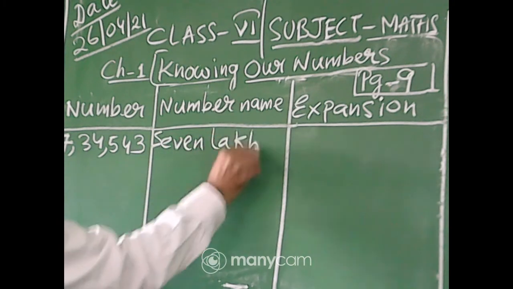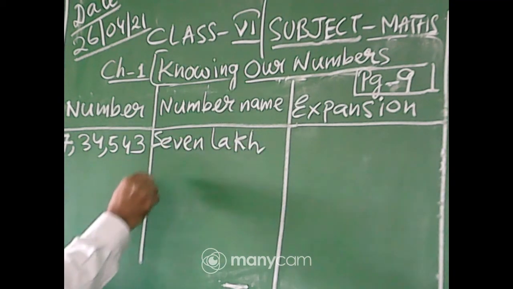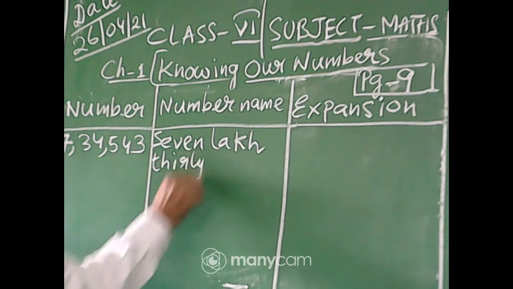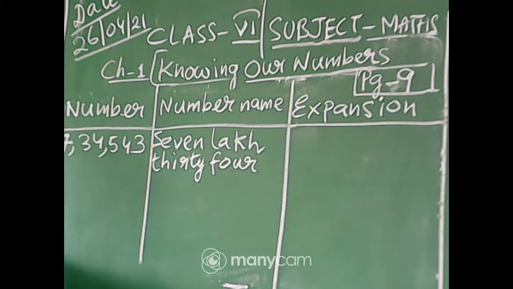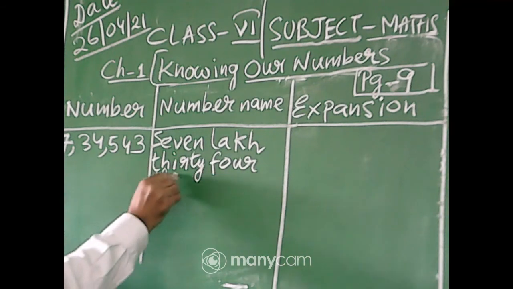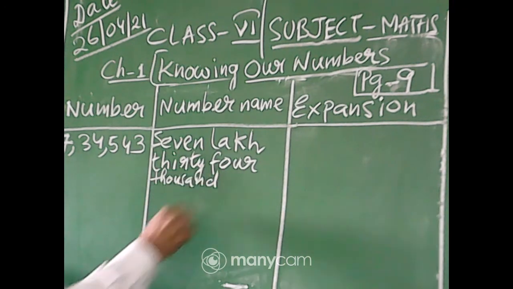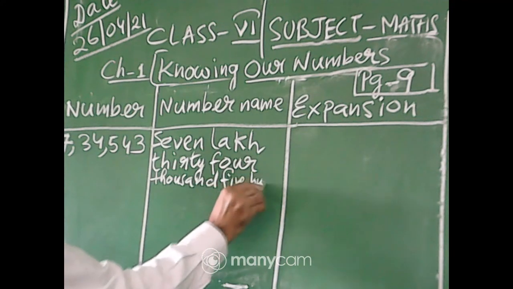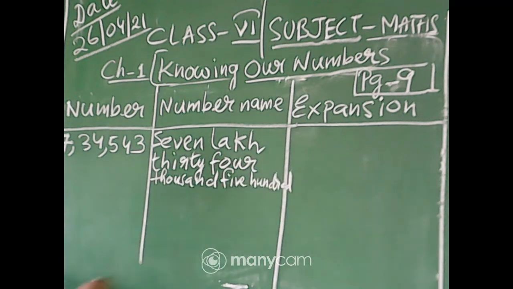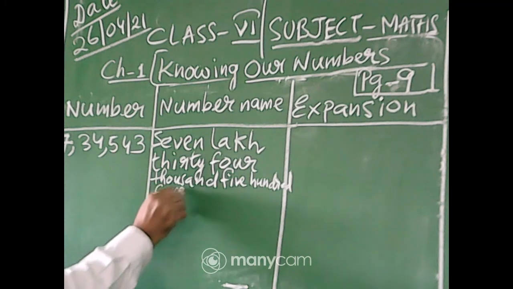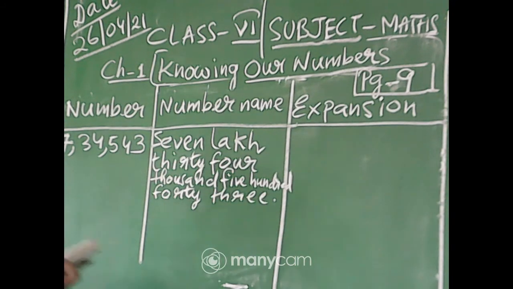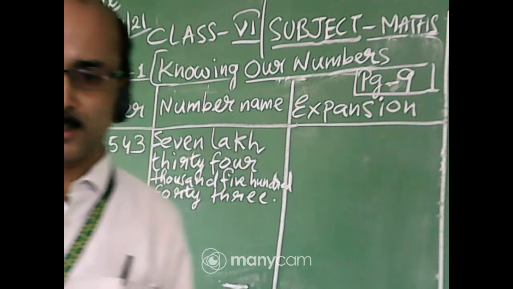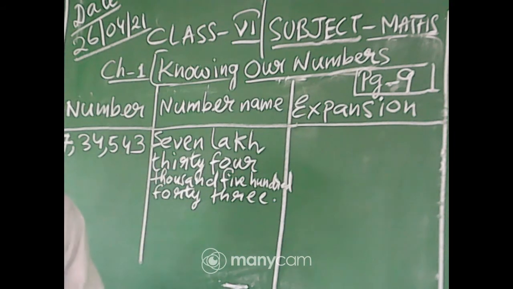So I will write this one, 7 lakh 34,543. Expansion form, we'll do that one.